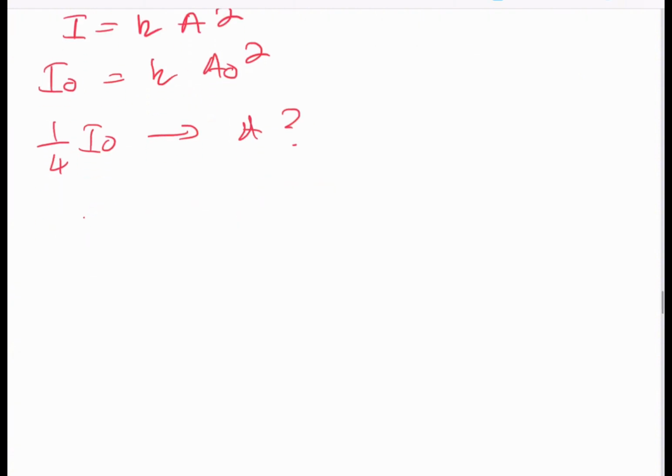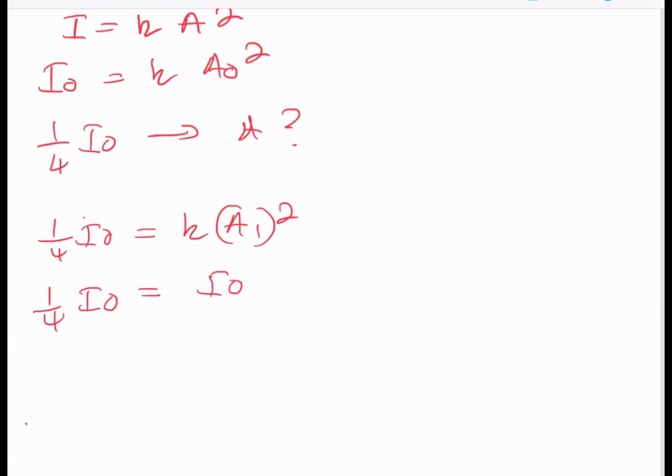We just substitute: 1/4 I naught is equivalent to K A1 squared. The value of K is I naught over A naught squared, so 1/4 of I naught is equivalent to I naught over A naught squared multiplied by A1 squared.